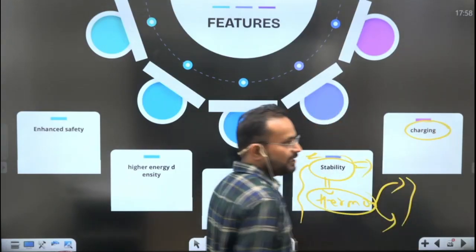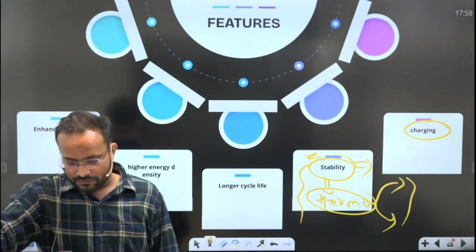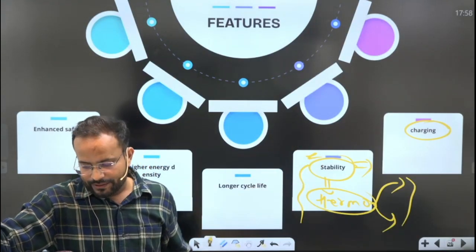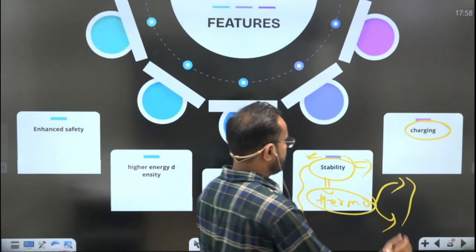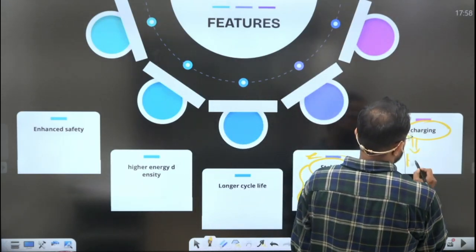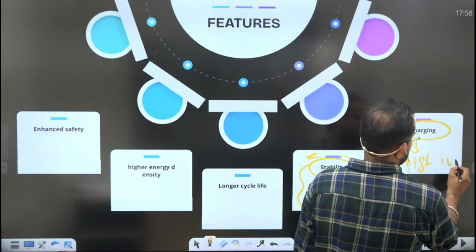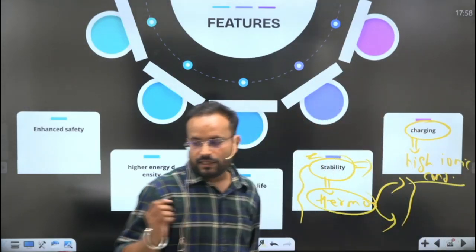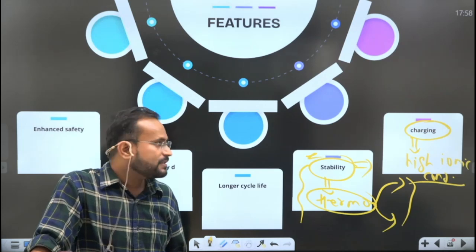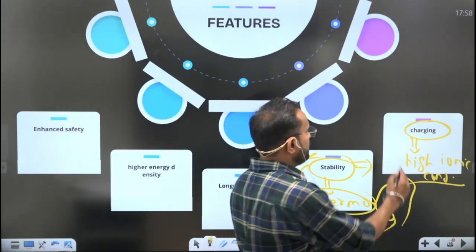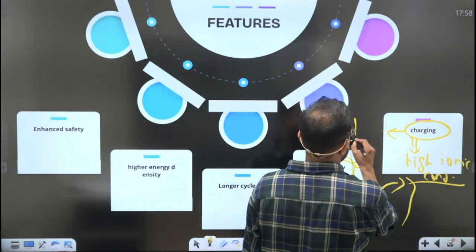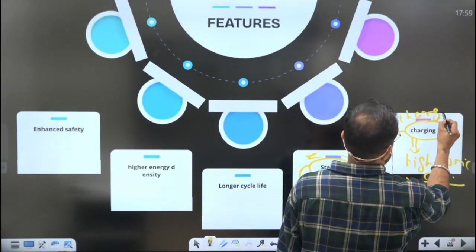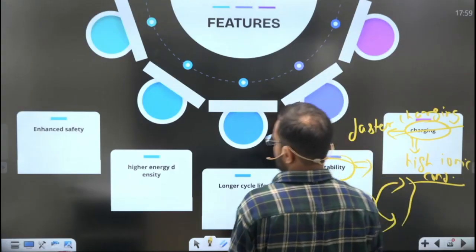Then comes the charging aspect. We know that during charging, there is a lot of degradation that takes place in the batteries, but because of the high ionic conductivity in the solid state batteries, there is less degradation and faster charging.